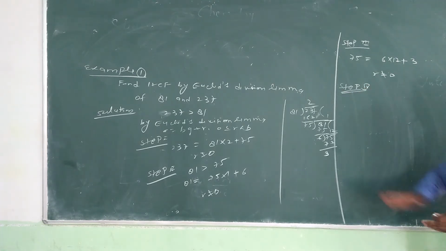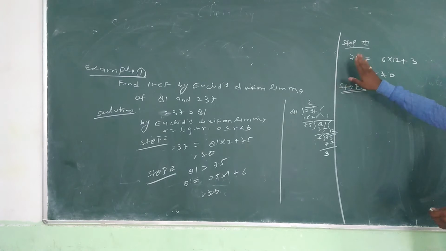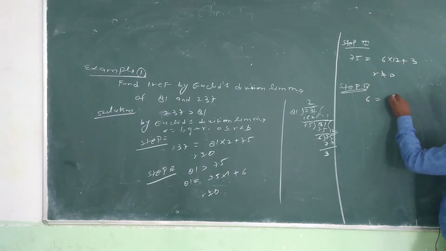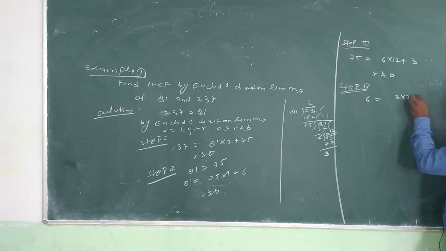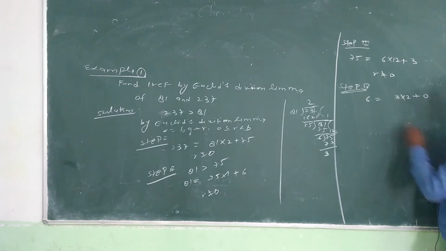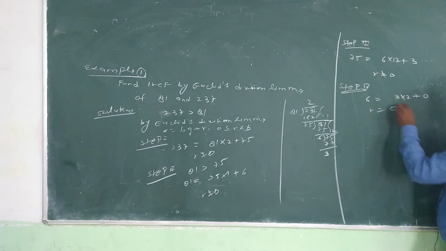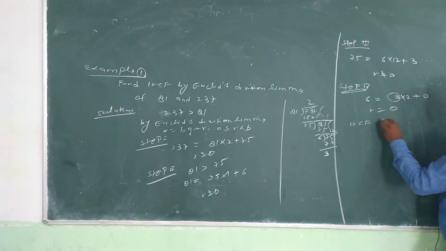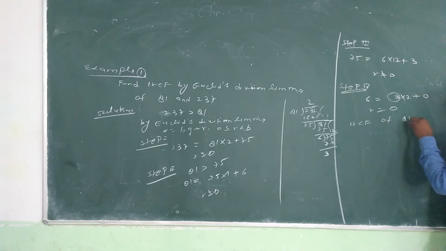Step number 4th. We say that you can forget this LHS part and also forget this 12, then 6 equal to 3 into 2 plus 0. Means we get R equal to 0. So what is the divisor? 3. It means HCF of 81 and 237 is 3.